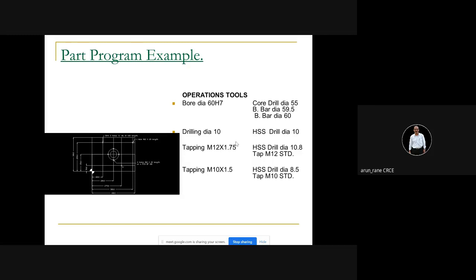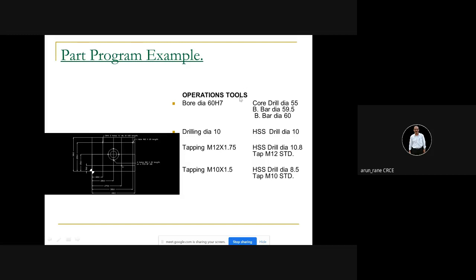So four operations, but the tools may be many. For this operation we are using three tools, for this operation one tool, and for this operation two tools. Obvious, isn't it? Because for tapping you have to drill and then do the tapping. So operations are four, but the tools are 3, 4, 5, 6, 7, 8. Eight tools we are using.